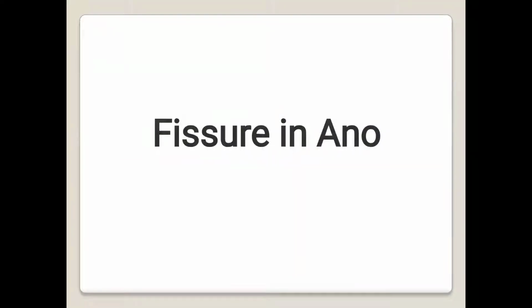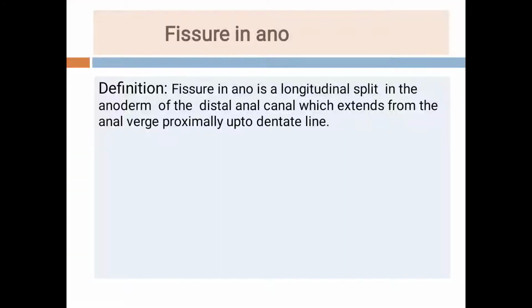Hello students, welcome back. Today we will discuss the fissure in ano. So fissure in ano is a longitudinal split in the anoderm of the distal anal canal which extends from the anal verge proximally up to the dentate line. Now students, in this definition, the three words which are important are the anoderm, dentate line and the anal verge.